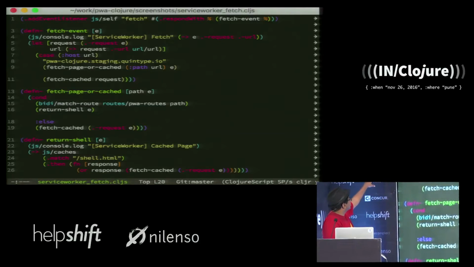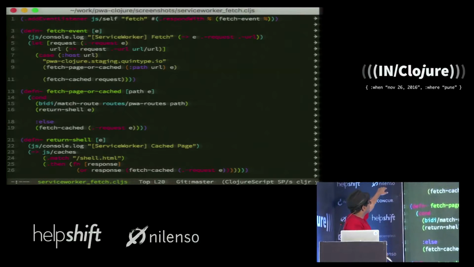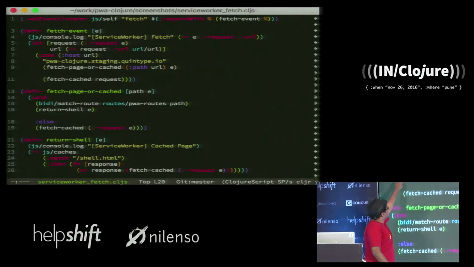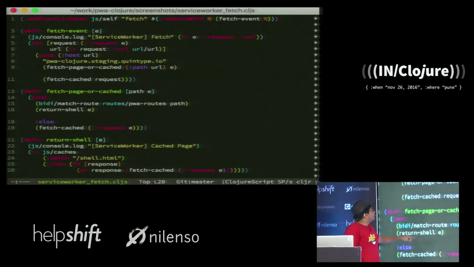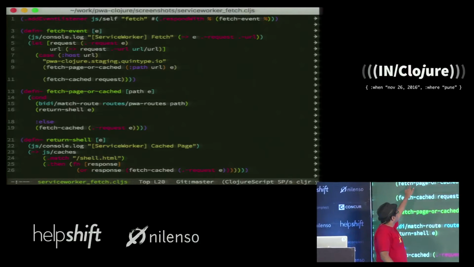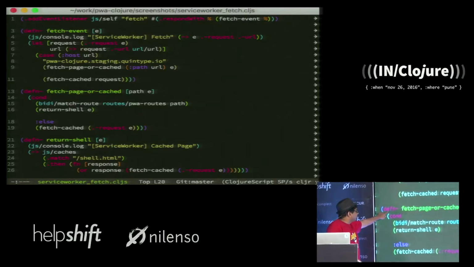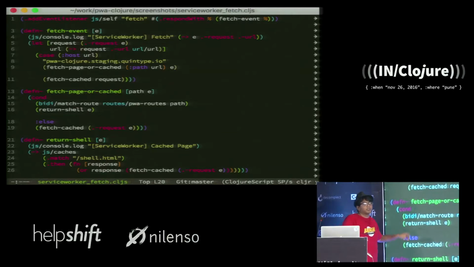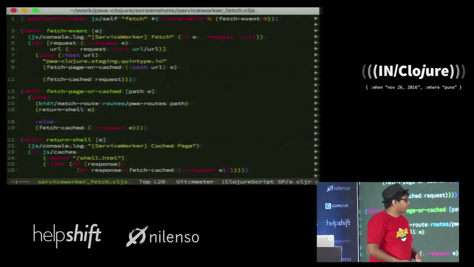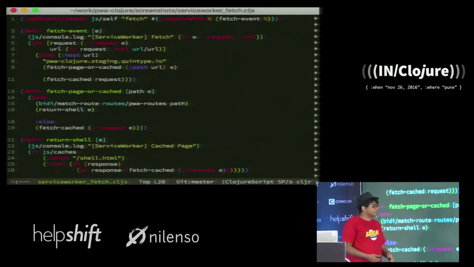So let's now look at the second function, which is the fetch event. So what I'm going to do is I'm first going to look at the host name of what I'm trying to fetch, and you can see if I'm trying to fetch a page from the PWA Clojure page, what I call is this function, which is called fetch page or cached. And what this function does is it just looks up your BD routes, right? Now my BD routes have been defined in a CLJC file, which means that both Clojure and ClojureScript have equal access to this routes file.